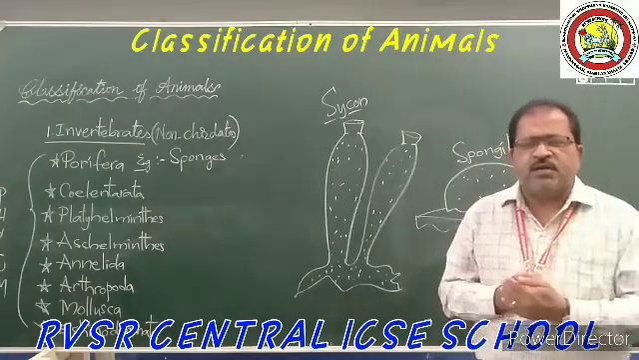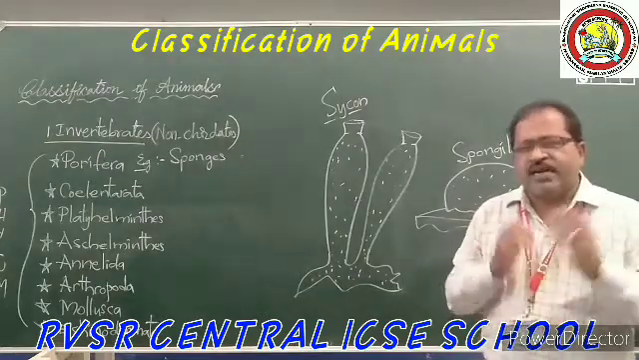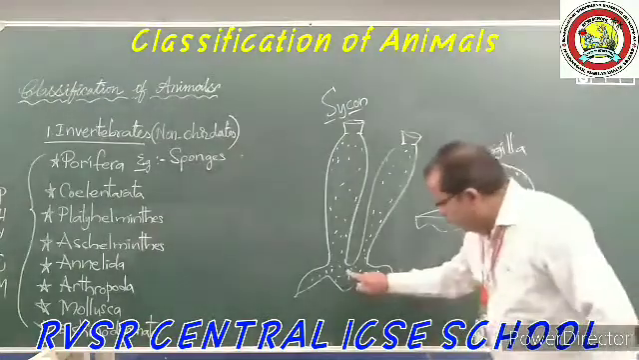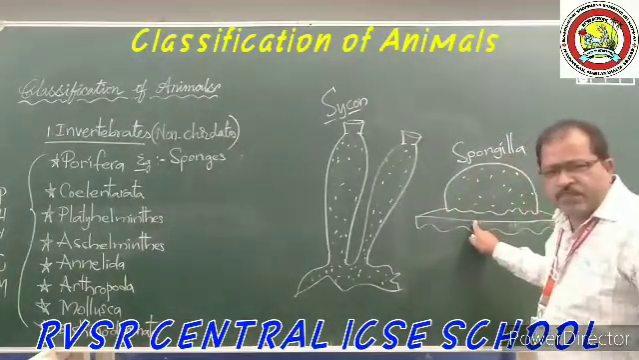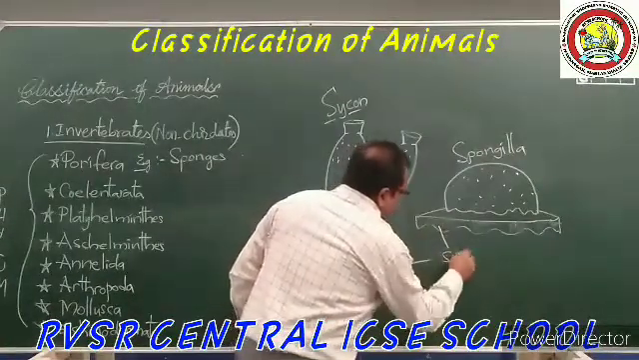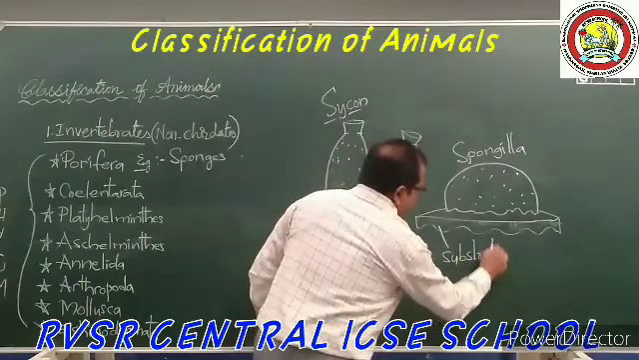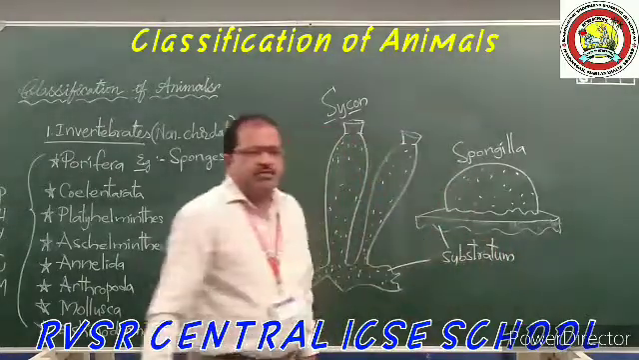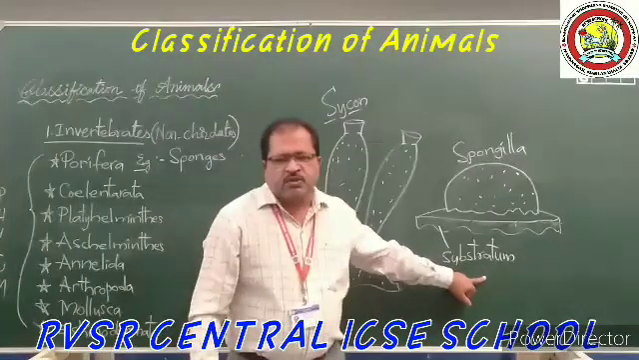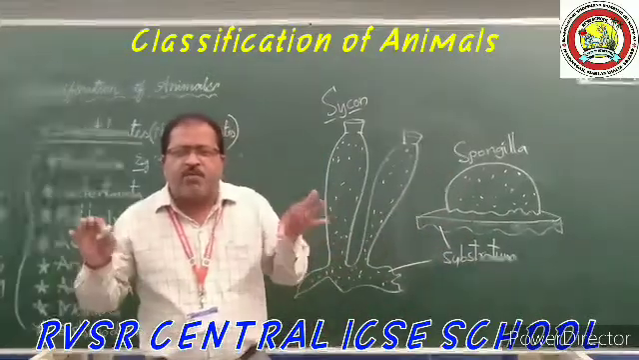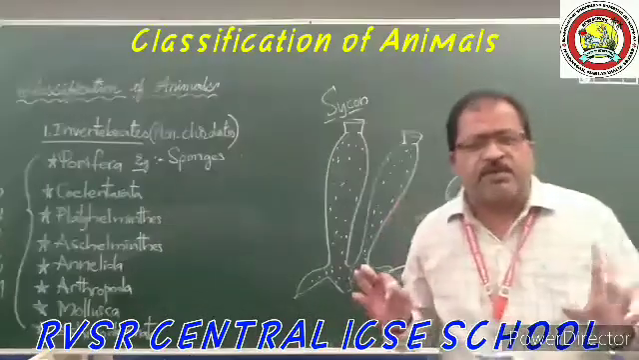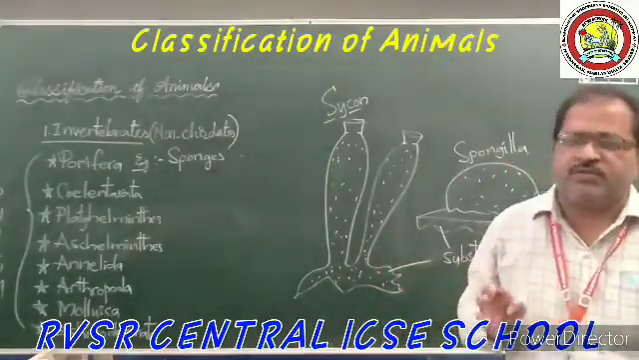Okay, and these are sedentary in nature. Sedentary means these are attached to a rock-like structure, a basement, and this is called the substratum. The rock-like structure that is attached to by these sponges is called a substratum. So that's why these are sedentary. They never move from one place to another place, and they don't have locomotory organs.